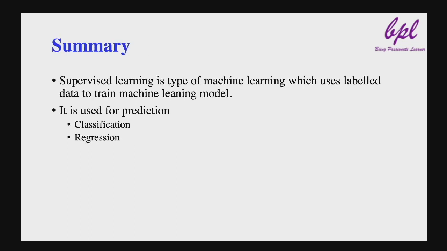Now let us summarize what we have learned. Supervised learning is a type of machine learning which uses label data to train the machine learning model. Label data means examples with input features and target feature. It is used for prediction, that is classification and regression.